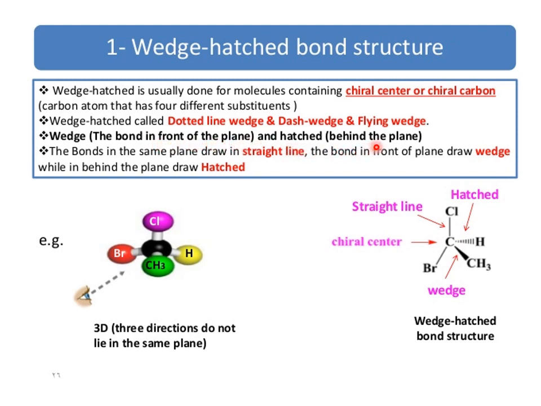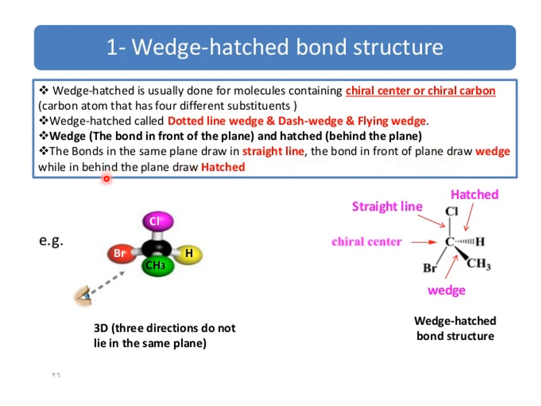Here you can see the straight line in which carbon and chlorine are attached. This is the chiral center, the carbon chiral center. Here is the bromine, again a straight line. This is the wedge, meaning above the plane. Hatched means dotted line, which is below the plane. This is the wedge hatched bond structure of chiral molecules.